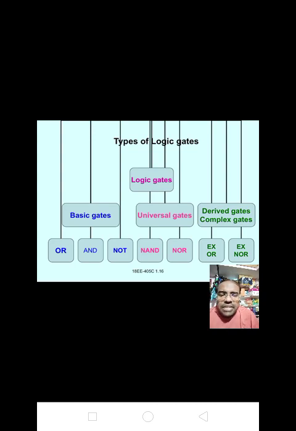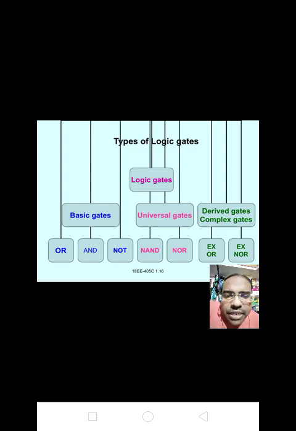Basic gates are again divided into three types: OR, AND and NOT. Universal gates are two types: NAND and NOR. Derived gates or special gates are two types: XOR and XNOR.